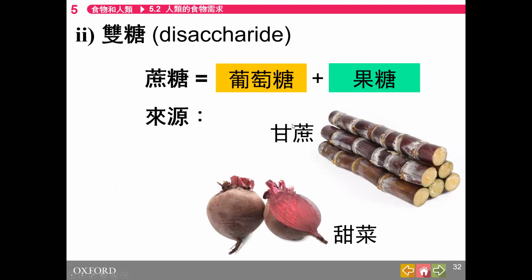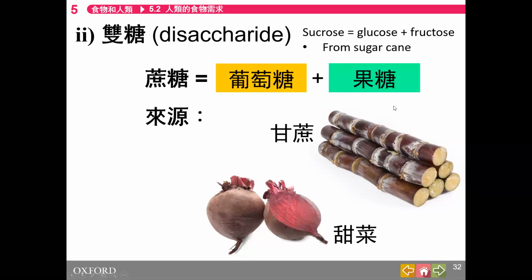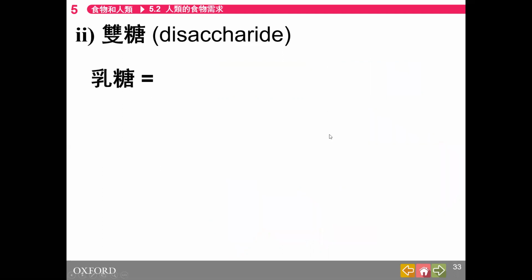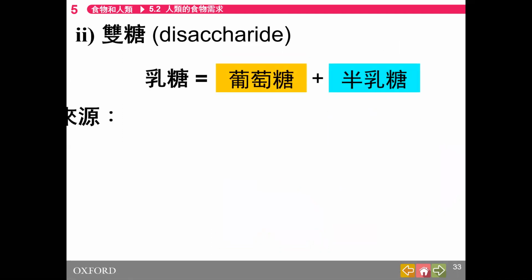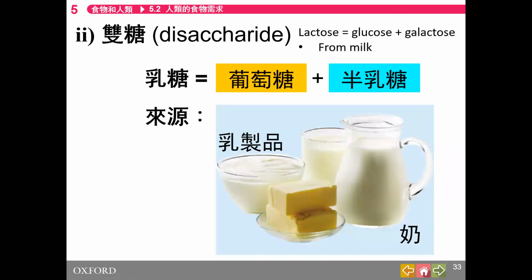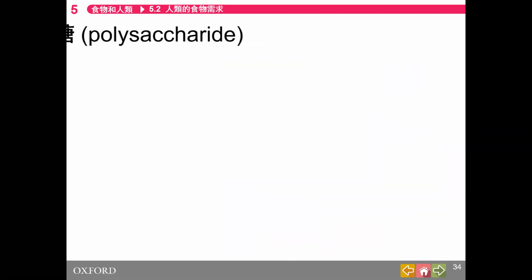For sucrose, they are glucose with fructose. 平時食嘅蔗糖、砂糖. So the table sugar we have is the sucrose. They are formed from glucose plus fructose. They are from the sugar cane 甘蔗出嚟嘅。The third one 乳糖，乳糖 is lactose. Lactose means from milk. They are sticking glucose and galactose together.